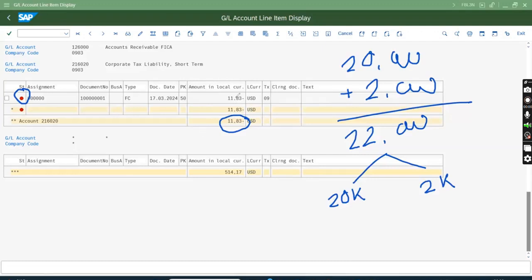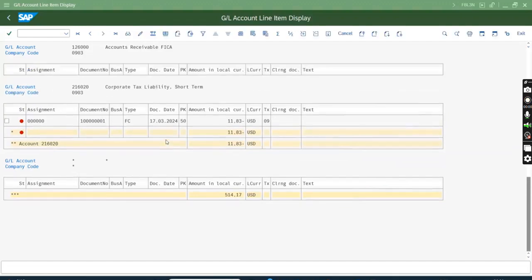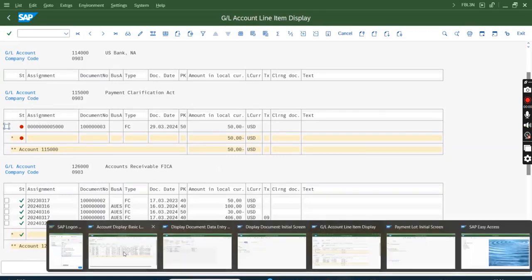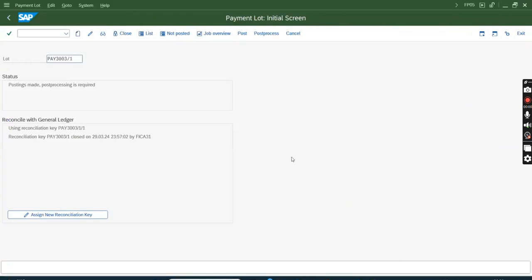The moment I pay it, I post the payment entry, then the plus 11.83 will come. This happens in FI, you don't have to worry, then this will become clear. This item doesn't get cleared in FICA, but the FICA clearing happens for the clarification one. That happens in FICA, so I'm going to show you that next. Clarification means this one. Now let's clarify the item, because it is lying in clarification and the minus 50 is not appearing here, so I have to send it here. How to do that? I am in the payment lot, and it still says posting made, post processing required. Now I'm going to do the post processing.